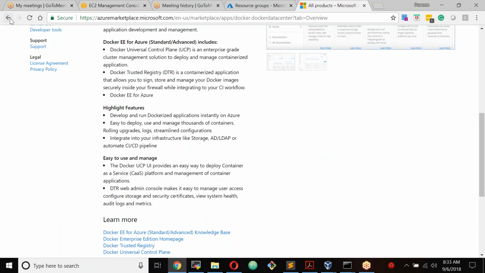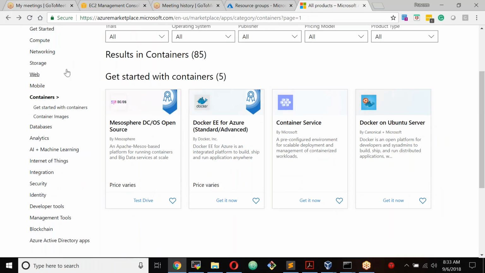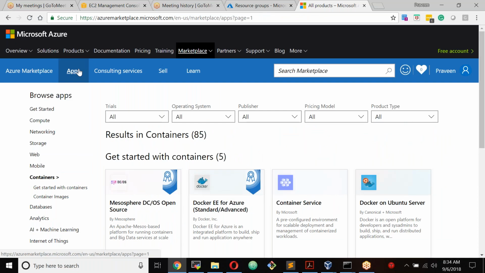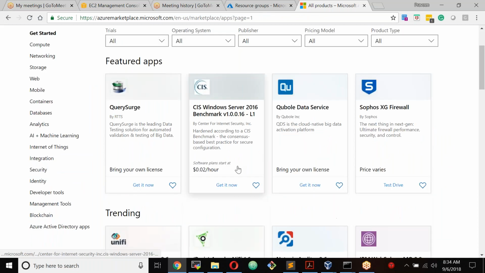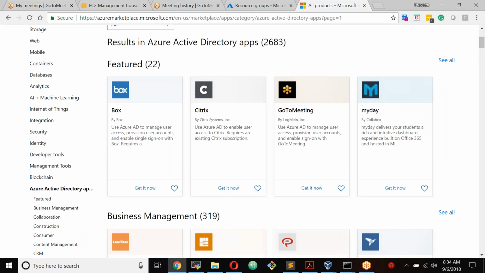Now you can also get applications, not only virtual machines. These are different applications that you can get. Azure Active Directory services. Docker is containers. It's everything. Storage, your application, everything will be sitting in the Docker container. Whatever the application inside Docker, you can launch it.